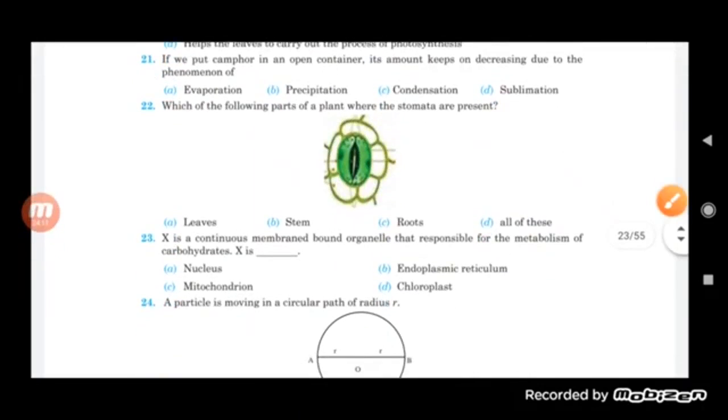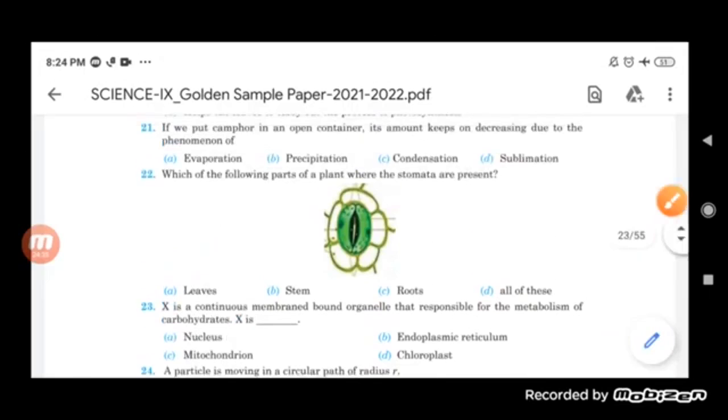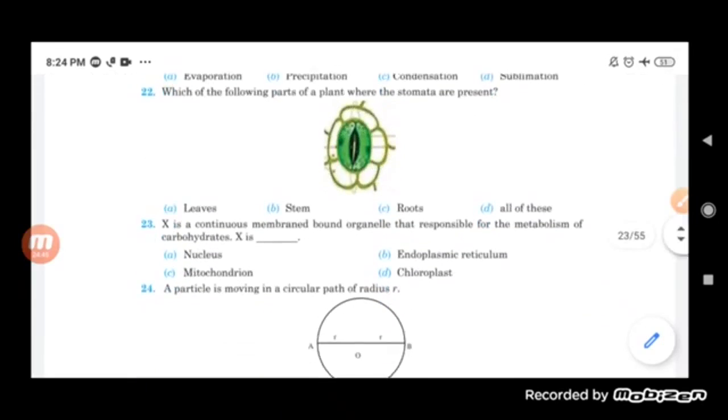Now, in which of the following parts of the plant are stomata present? Stomata are present in the leaves, the stem, the roots, or all of these. The answer is basically the leaves, because in the roots and the stem there are lenticels which help in the exchange of gases. So stomata are basically present in the leaves of the plant.